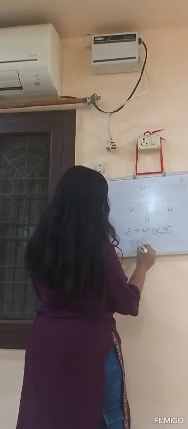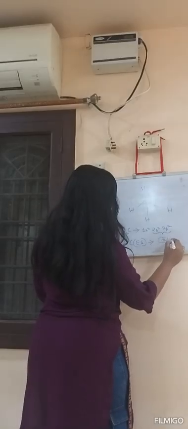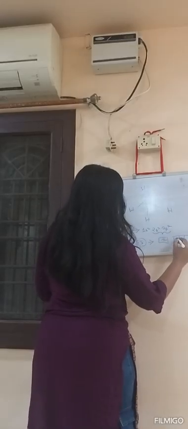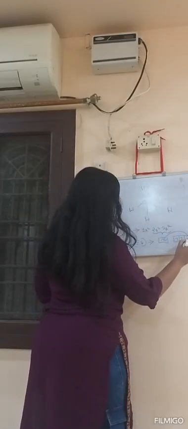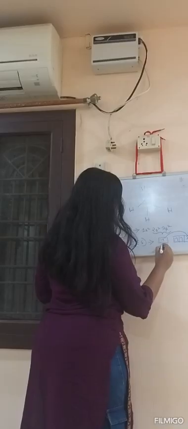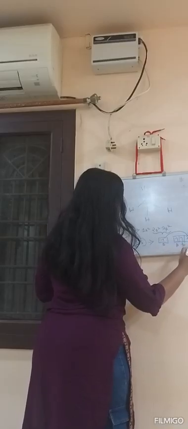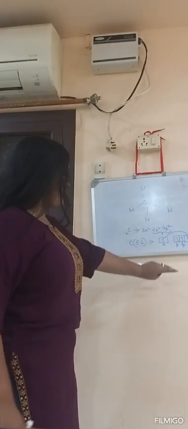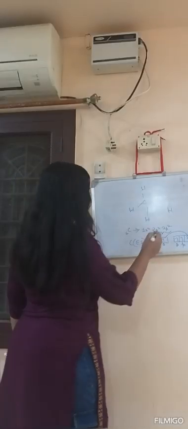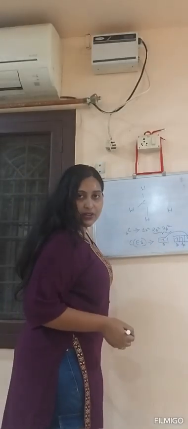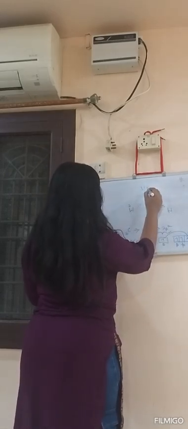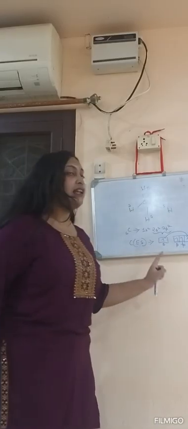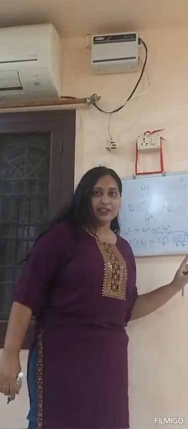If I write this in the excited state, then what will happen? Normally the electron is present here, right? But when it is excited, this electron will come here. Then it will become 2s1 and 2p3. Now hydrogen. Every hydrogen is 1s1. So the electron is present in the s orbital in the case of hydrogen. And in the case of carbon, you can see that 1 electron is present in s and the other 3 electrons are present in p.